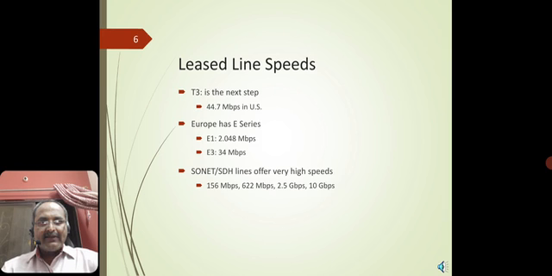Now Europe has a series like the E1 series or E3 series. Why have they not used E2? The reason is E2 is completely dedicated to the defense of the European system, so it is not offered to the public domain. So only E1 and E3, and especially E1 is for organizational supplements or organizational priority. E3 is for common civilians. The common civilians can accommodate these trunk lines, providing an authenticated use; you have to give them the list of what purpose you are going to use it for.